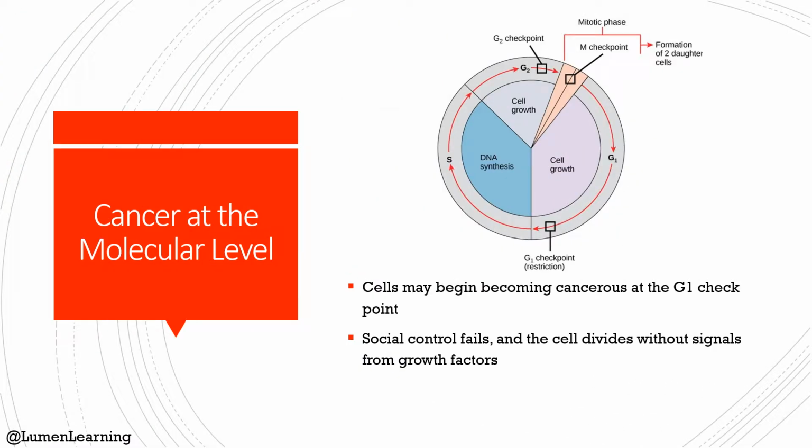To give some background information on cell division, social control is when cells divide in response to signals from other cells. Social control is based on growth factors, which are small proteins that stimulate cell division. Cells should only divide when necessary or beneficial to the organism. Cells may begin to become cancerous at the G1 checkpoint phase. This happens when social control fails and the cells divide without a signal from growth factors. This can be from the overproduction of G1 cyclin or a defective RB, which is a tumor suppressor gene.